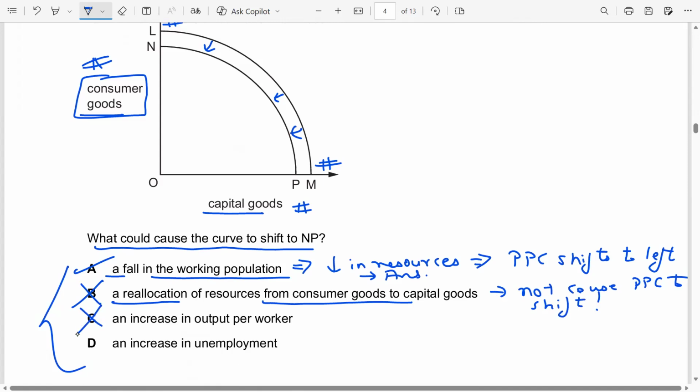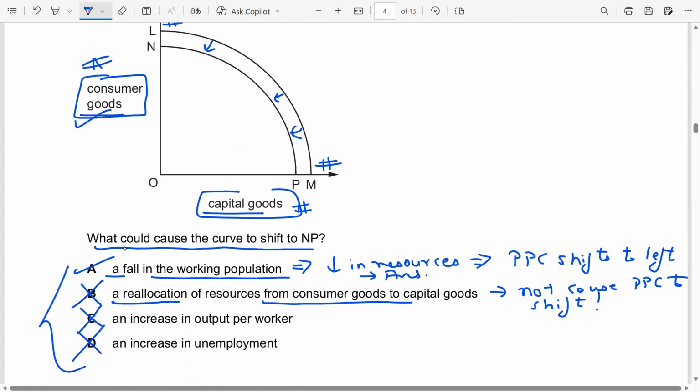Increase in output per worker is not the answer. Increase in output per worker will be a result of a better technology or better education when the PPC shifts to the right. In this case, PPC is shifting to the left. When PPC is shifting to the left, less of capital and consumer goods are produced. That means the output is on a lower side in the economy, not increasing. Option D is also not correct.